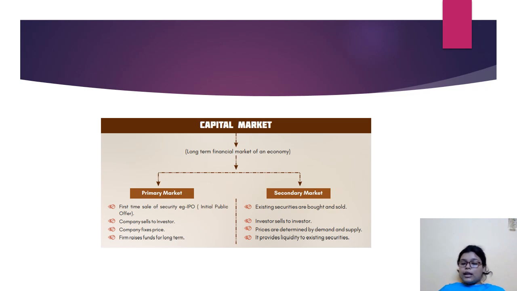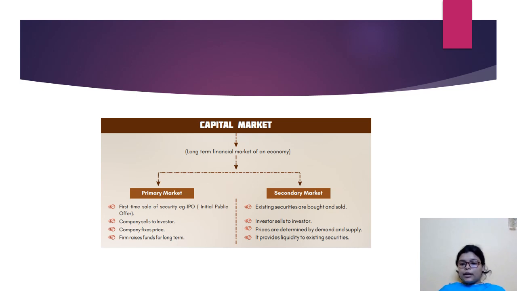So this is known as the primary market. Primary market means the new shares of the company are being traded over here. First time they are being offered to the public, which is known as initial public offering. Now, company sells to investors, company fixes price, firm raises funds for long term. Okay.